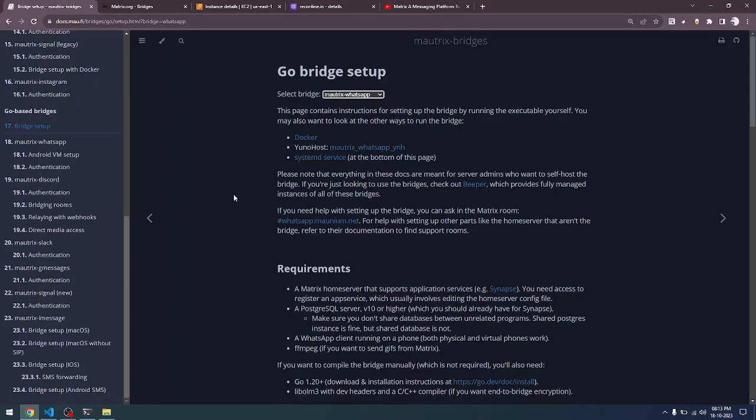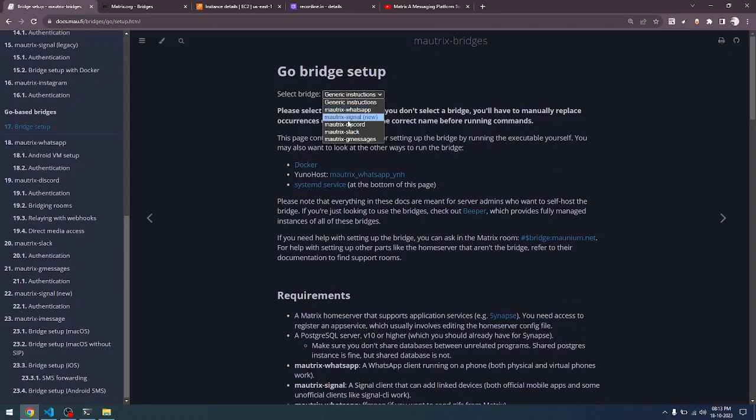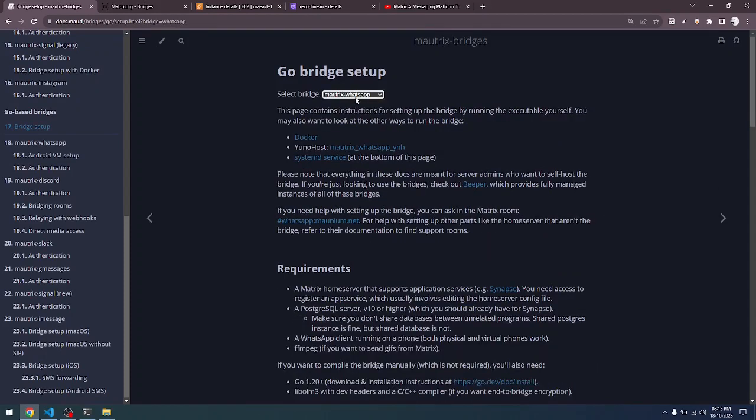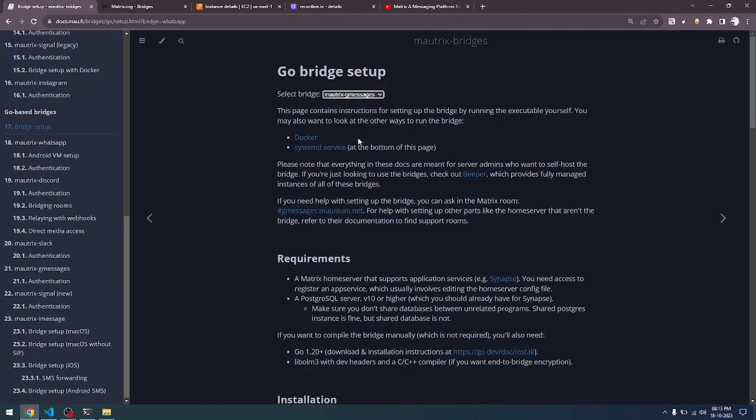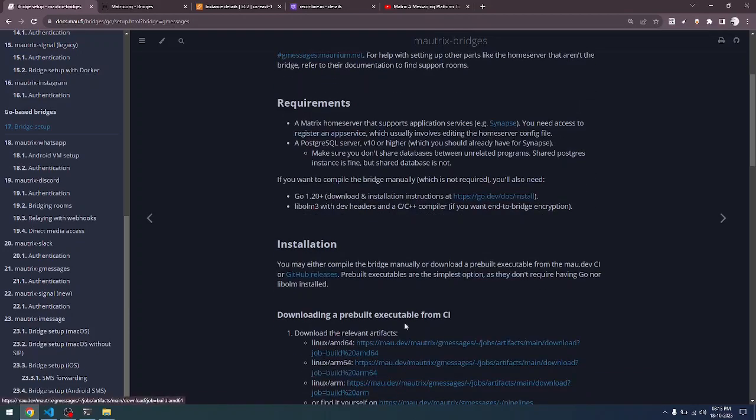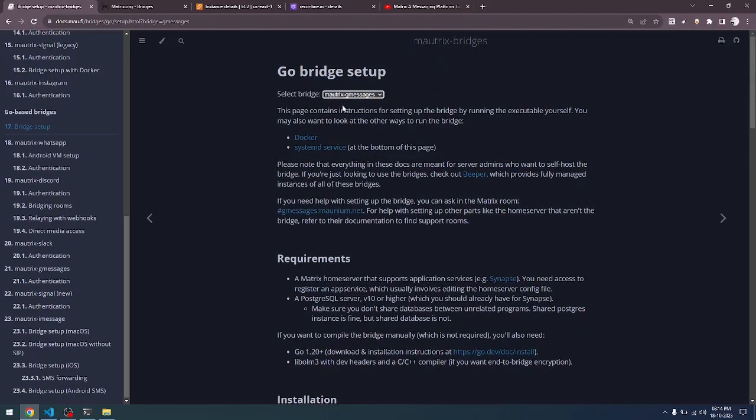Here we are going to concentrate on two bridges. One is Matrix WhatsApp. So if you click on the Go based bridges and bridge setup, there you can click on these links. So you can select WhatsApp, and the instructions will change. If you select Matrix Gmessage, the instructions will change. And the links and the requirements also will change. So ensure that you do this selection before you start the process. I'll be explaining the entire process for WhatsApp in a couple of minutes, and I'll also be showing how the configuration files and the steps are being taken.